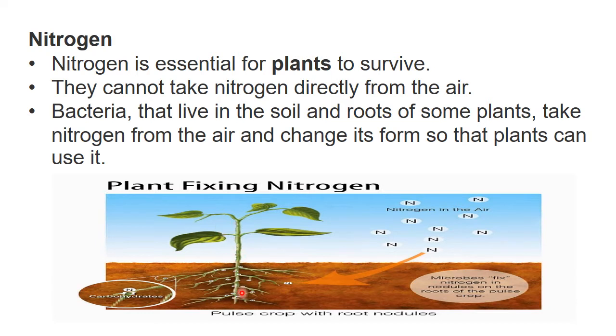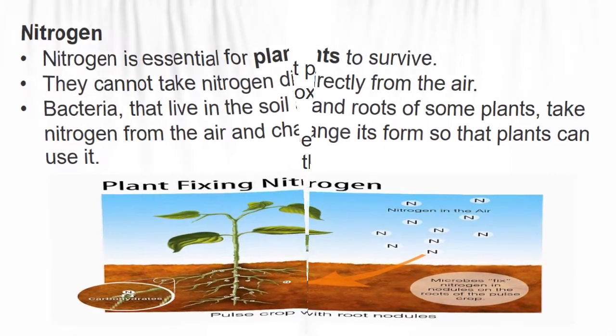See this figure: bacteria in the soil and the root convert the nitrogen into another form so that this plant can use it.